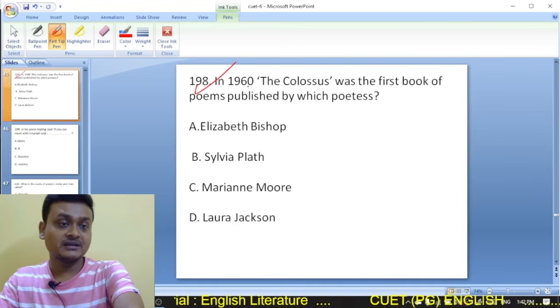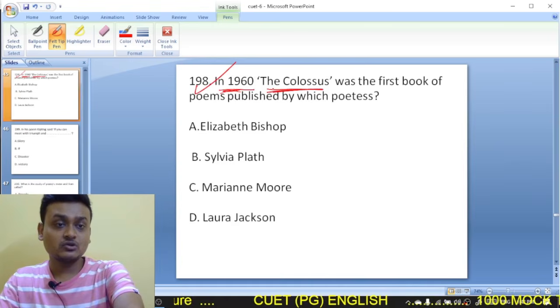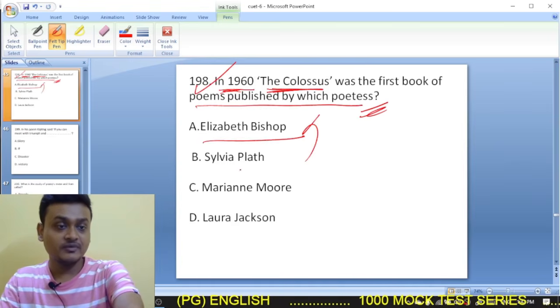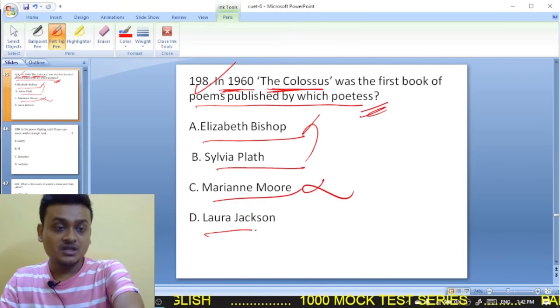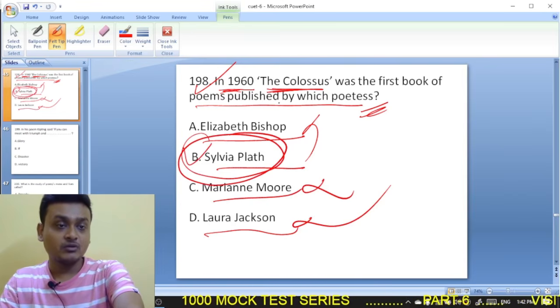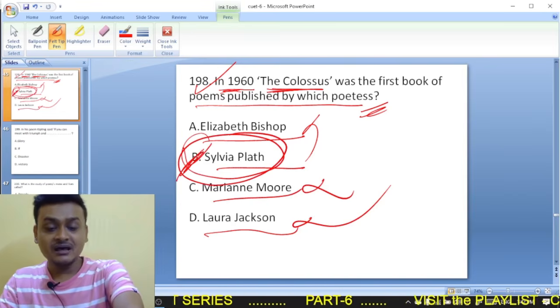Moving on to question 198. In 1960, The Colossus was the first book of poems published by which poetess? Elizabeth Bishop, Sylvia Plath, Marianne Moore, Laura Jackson. So it was Sylvia Plath. Sylvia Plath's first book of poems, The Colossus, was published in 1960. So here B is the correct option.